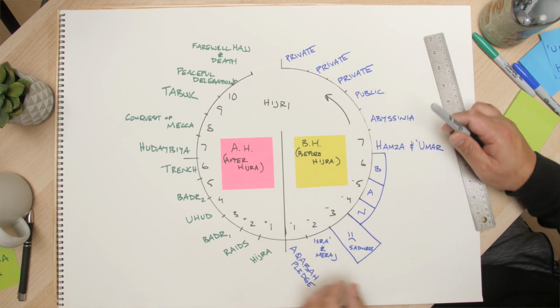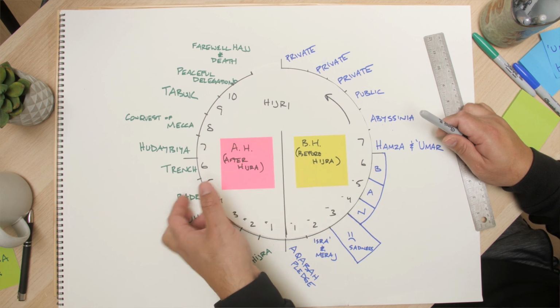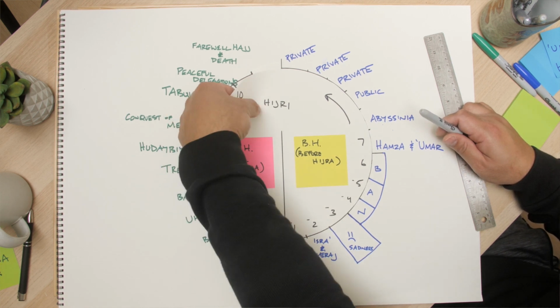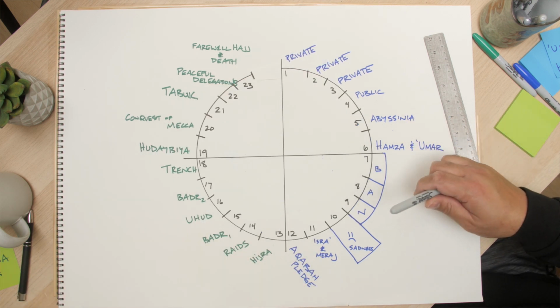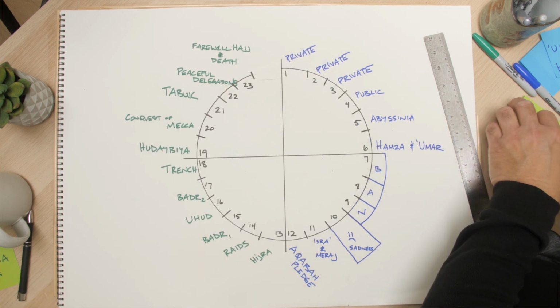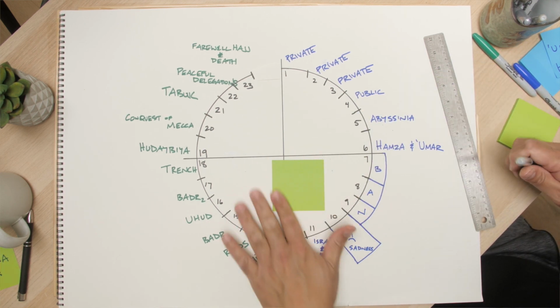But what if we take this system right here and we instead go to our Qur'an year system? So I'm going to remove this system and go back to the Qur'an year timeline system. So we'll put this off to the side. And now we have the Qur'an year timeline system. And let's use a different post-it note right here. And let's just do some math.